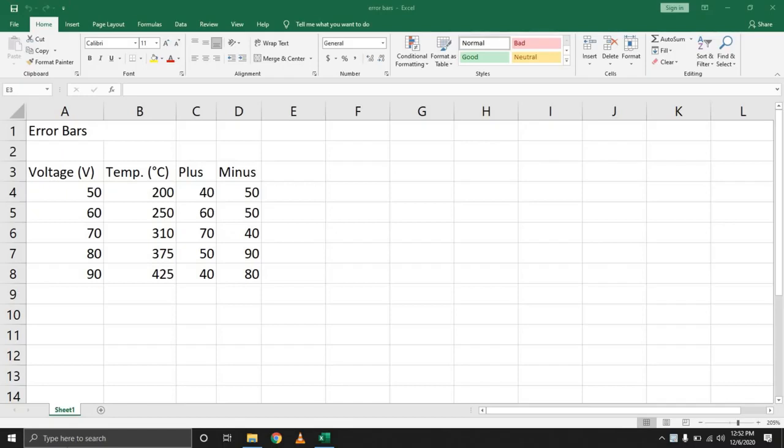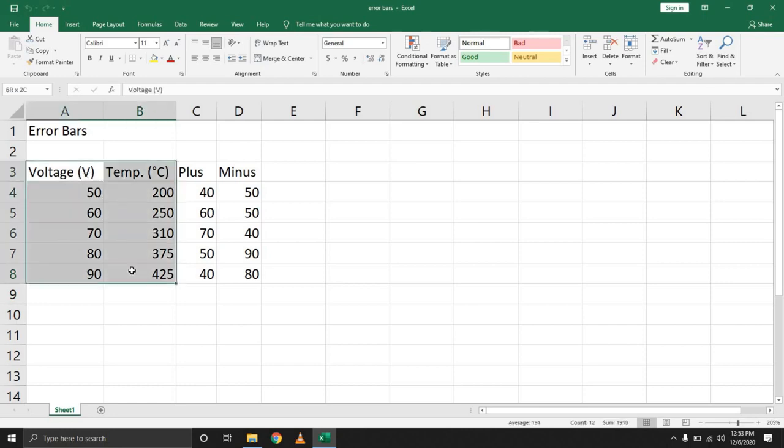bars in your charts. So for example, you might be doing an experiment, mostly for engineers and scientists, and you have a variation in your readings. So for example, according to lab calibrations and your projected readings, you expect that, say, at a temperature of 40 or 50 degrees, you expect the temperature to be at 200. But over time, say you have taken 20 readings of each, and you notice that there's a deviation of plus 40 minus 50, and there is a variation according to the different voltages applied to the equipment in regard to the expected temperature output. So how will you represent this?